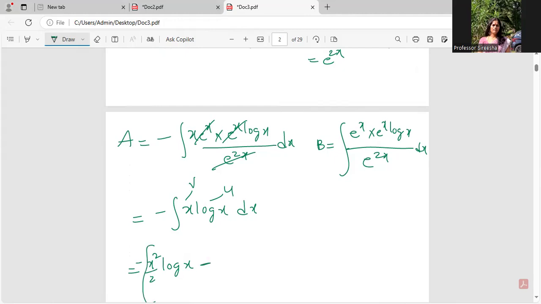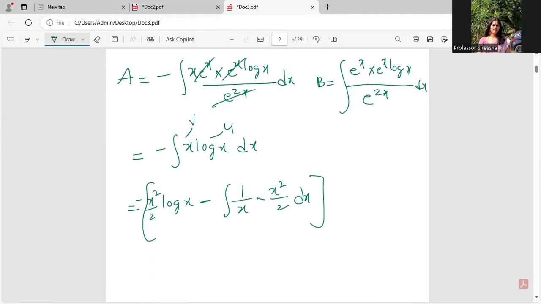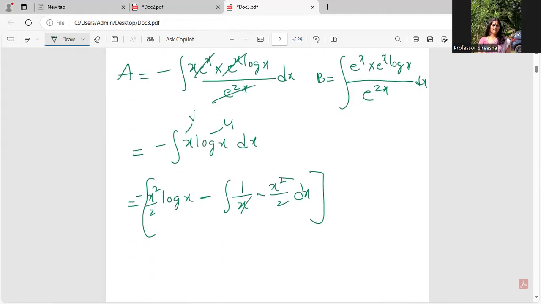Minus the derivative of log x, which is 1 by x, into x squared by 2, dx. This x and this x get cancelled off. Integration of x is very easy: x square by 2 log x minus x square by 2, and already there's a 2, so it will be 4. Now coming to B, this and this get cancelled off. You need to remember the integration of log x, that would be x log x minus x.